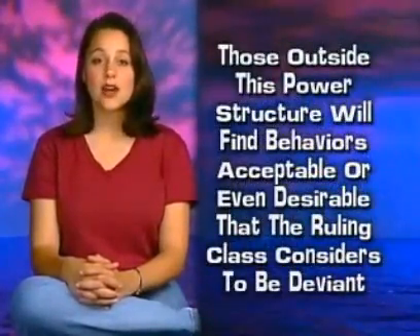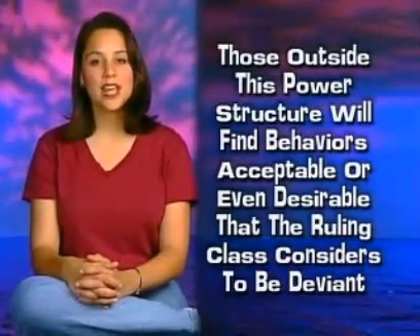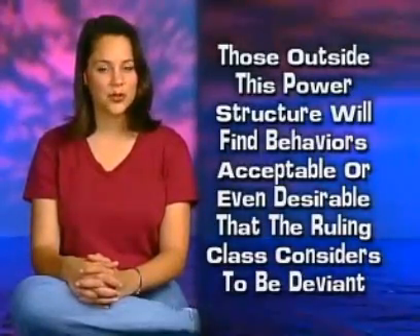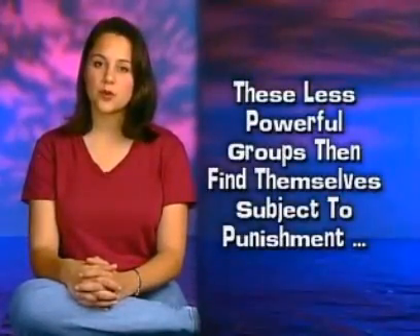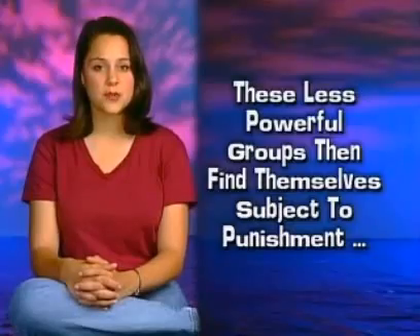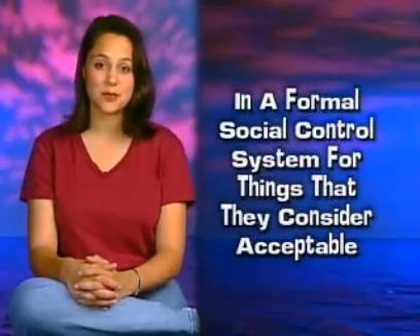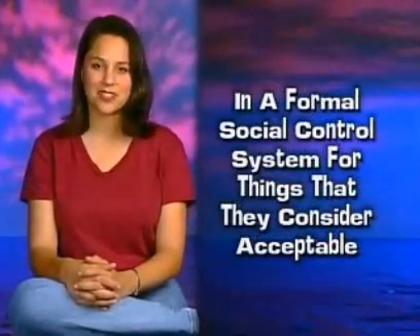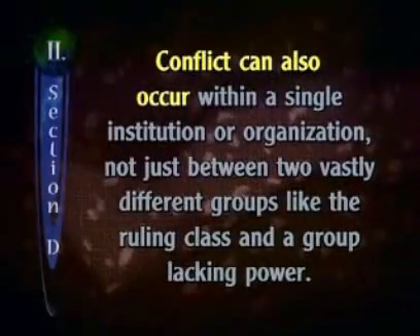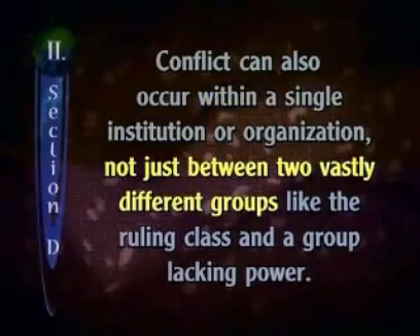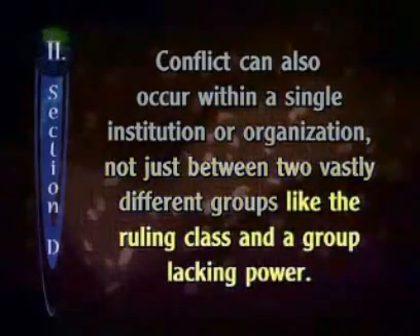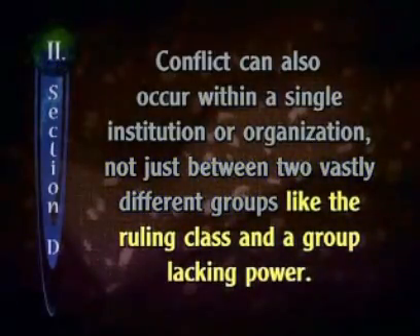Often, those outside this power structure will find behaviors acceptable or even desirable that the ruling class considers to be deviant. These less powerful groups then find themselves subject to punishment in a formal social control system for things that they consider acceptable. Conflict can also occur within a single institution or organization, not just between two vastly different groups like the ruling class and a group lacking power.